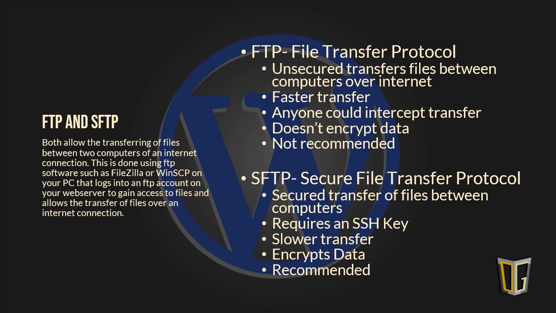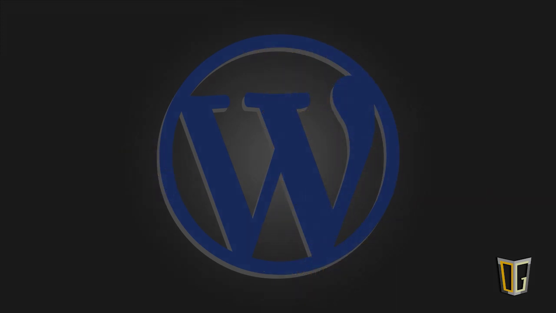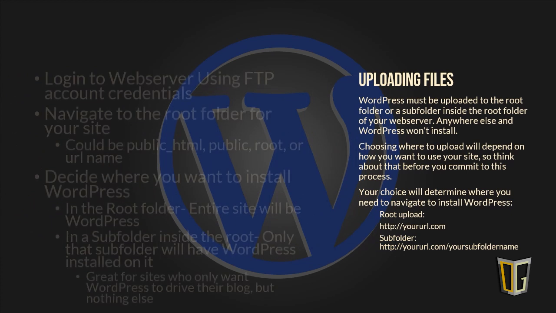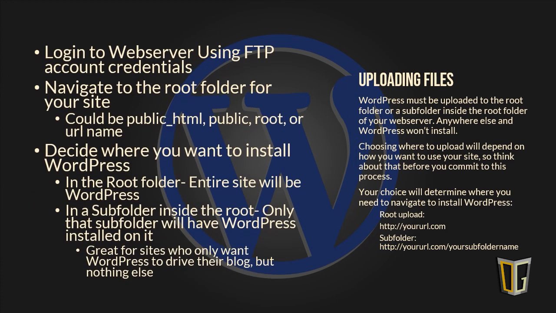If you've decided to continue on, you'll most likely realize that you need to create an FTP account, or find one that's already provided for you, on your web server as well as create an SSH key. The key is basically a password that grants you access to the server files from an outside connection. This way, the two computers can shake hands on both ends securely without a fuss. Once you have an FTP account set up, please refer to your software and host provider's documentation to learn more about how to do this. You can now prepare to upload WordPress to your server.